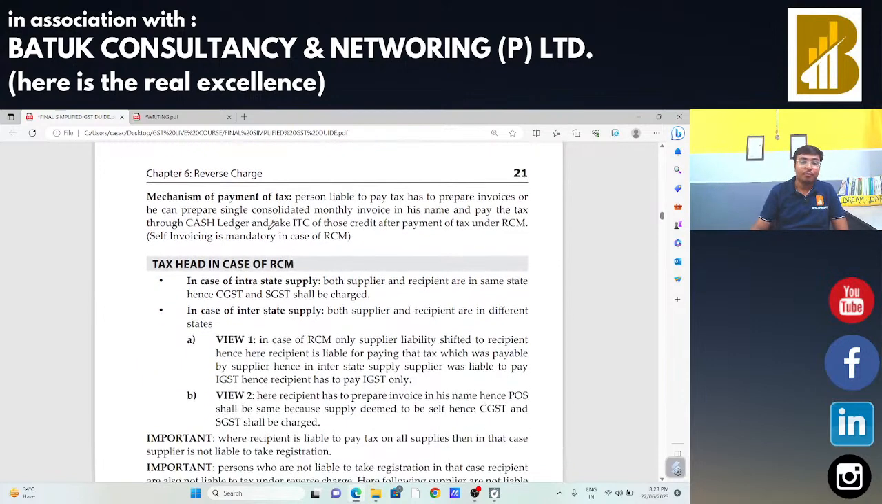Now, mechanism of payment of tax, this is a very general point, we all know very well. In case of reverse charge mechanism, payment should be made in cash and we are going to claim input tax credit for that. We need to make the payment in cash through our electronic cash ledger, and then afterwards we can claim the input tax credit for that.